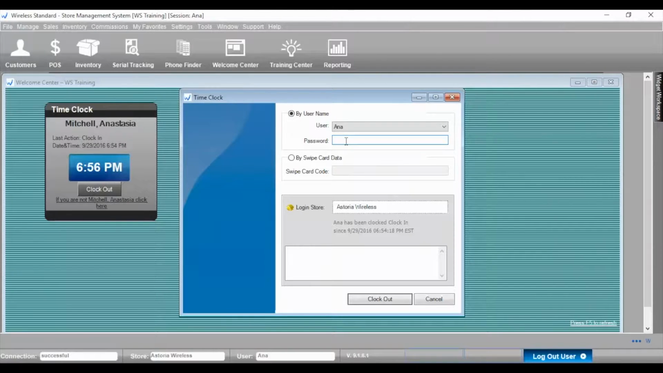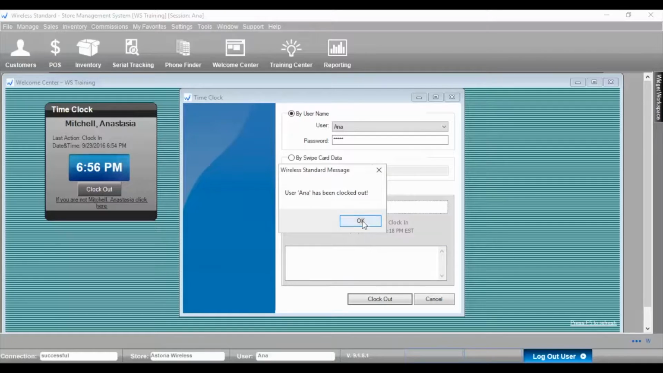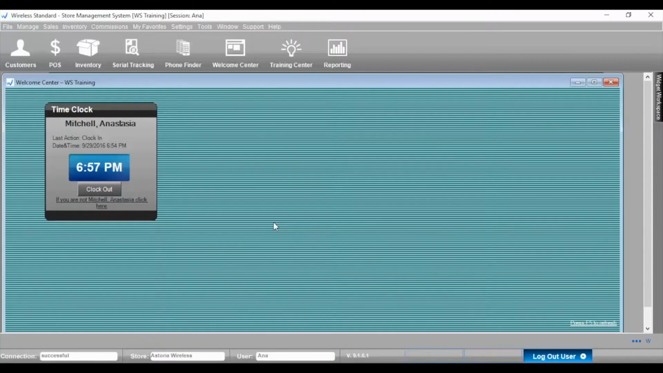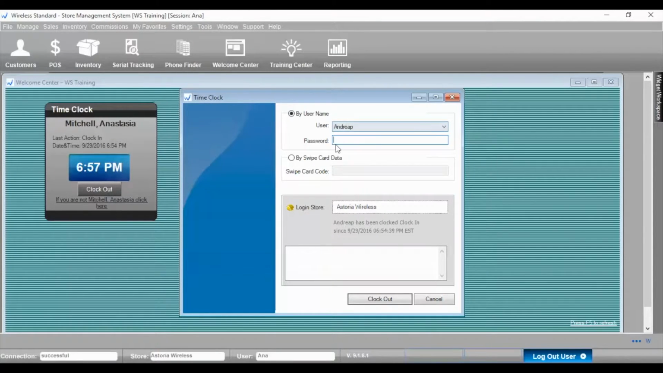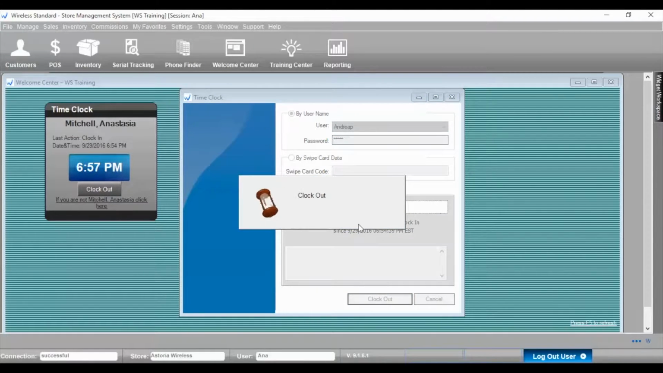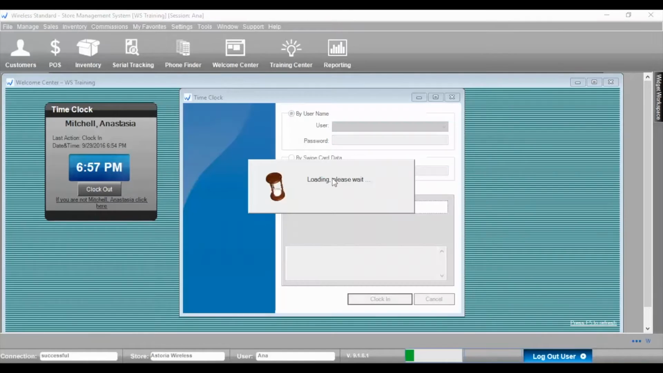Whichever option is selected, you will have to confirm your password to record clock in, clock out time at the beginning and at the end of your shifts. If you're not logged in but you need to clock in, System will allow you to select your own username and enter your own password without logging into Wireless Standard itself. There's also an option to clock in or out with special individual employee cards.